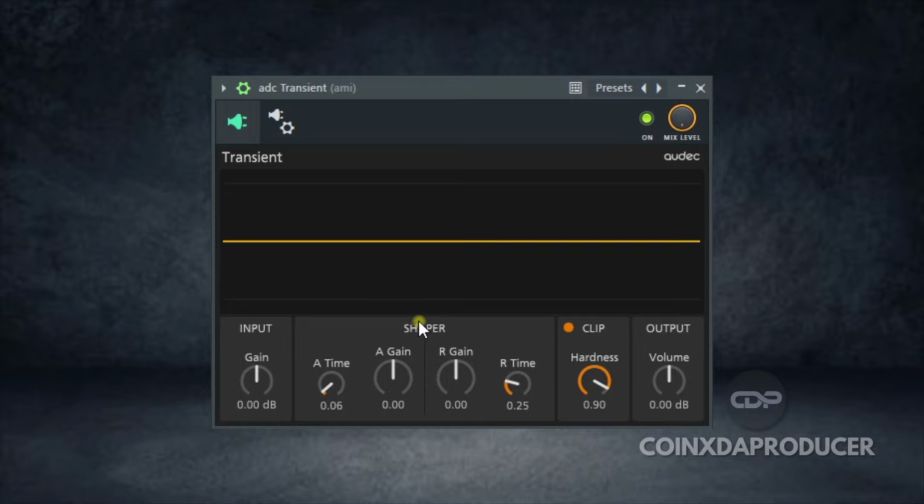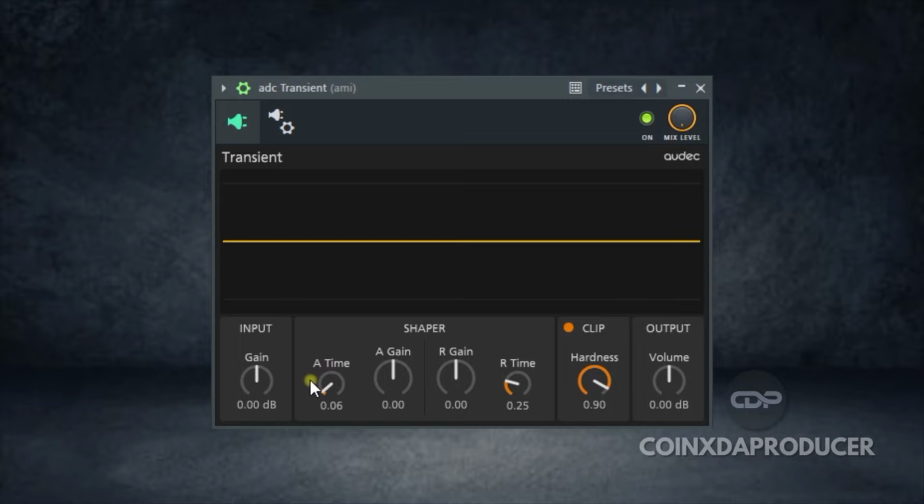Next is the shaper section, which is down here. In the shaper section, you can adjust the dynamics of sounds. The A gain knob, as you can see here, is attack gain, and the knob adjusts the amount of gain applied to the attack of sounds. The R gain, as you can see right here, is the release gain knob, and this knob adjusts the amount of gain that is applied to the release of sounds.